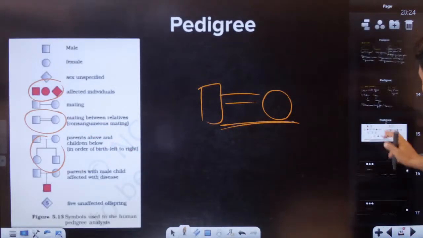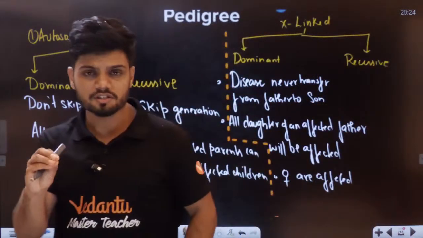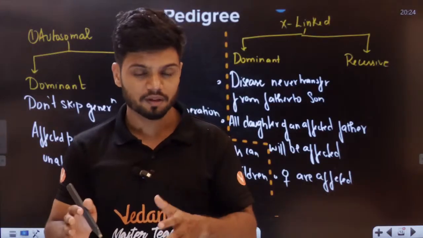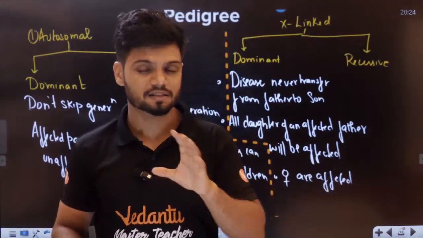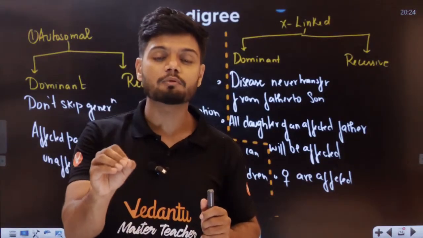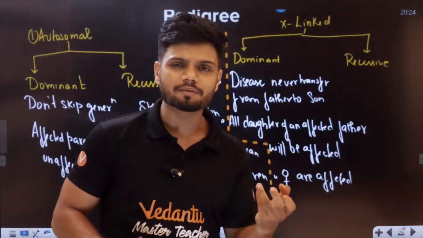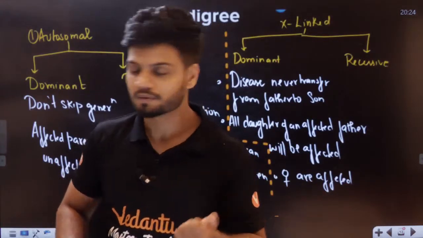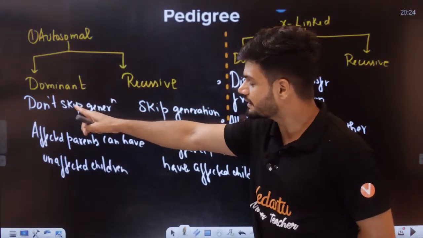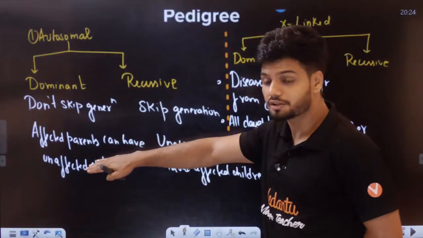Students, in pedigree questions, they'll ask you to identify which type of pedigree it is. We have autosomal dominant, autosomal recessive, sex-linked dominant, sex-linked recessive, and Y chromosome. So how do you identify a particular type of pedigree? For that, I have given you a small hack, or small tricks, to identify. How do you identify autosomal dominant? It does not skip generations. Affected parents can have unaffected children.